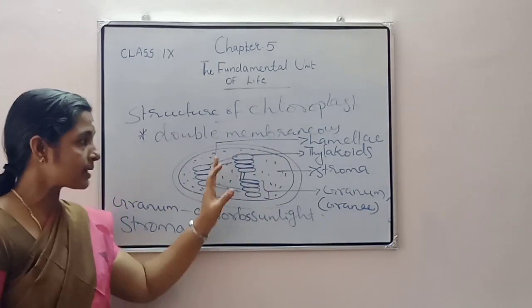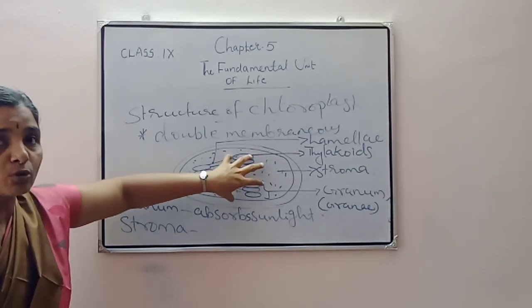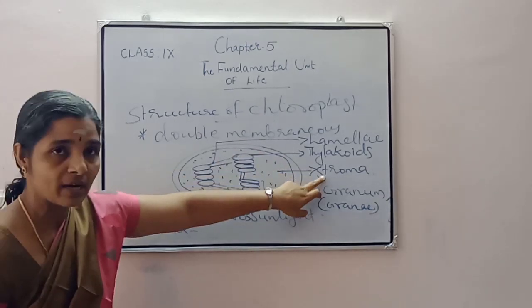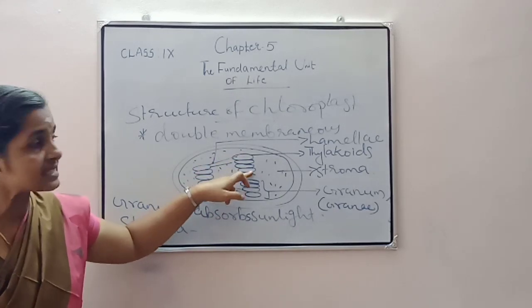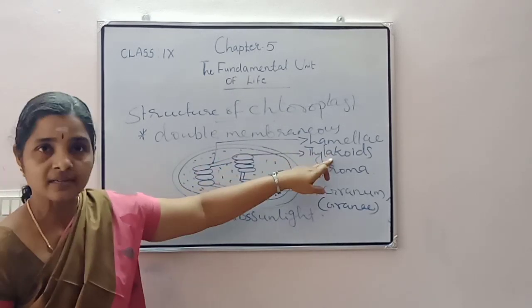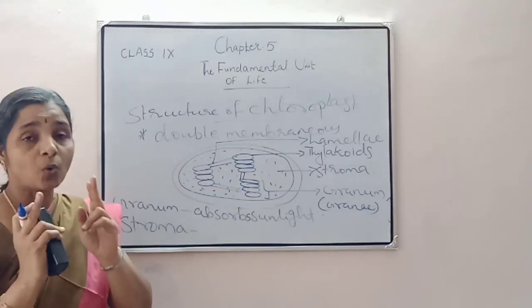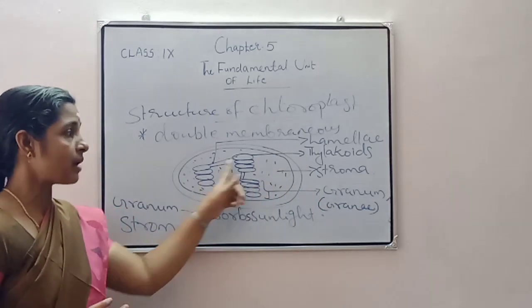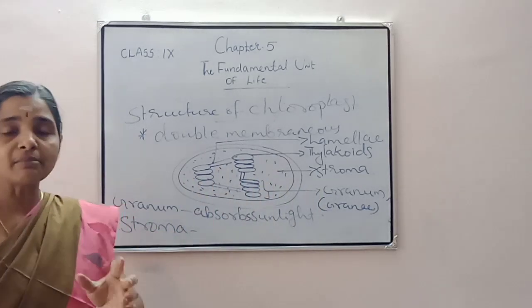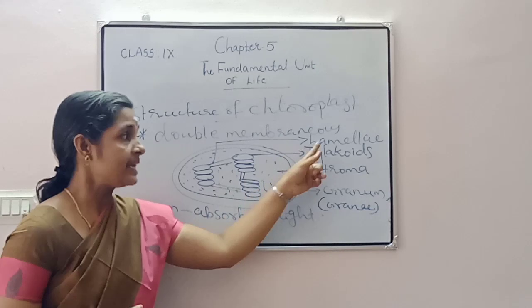Inside the inner membrane there is a jelly-like fluid called the stroma region. In the stroma region, numerous coin-like structures called thylakoids are present, and one stalk of thylakoids is called a granum. These grana are interconnected with another membranous structure called the lamellae.